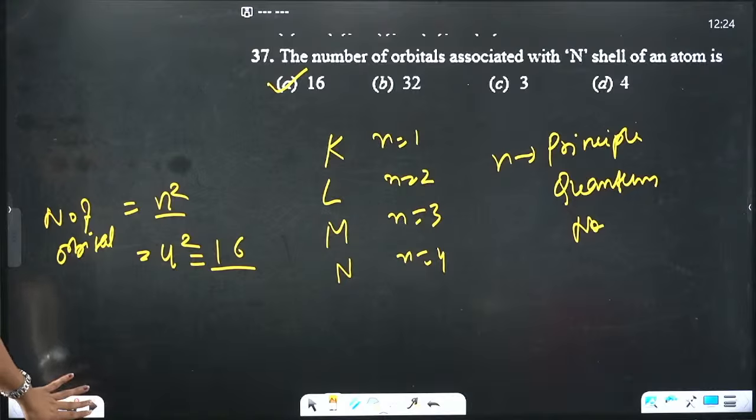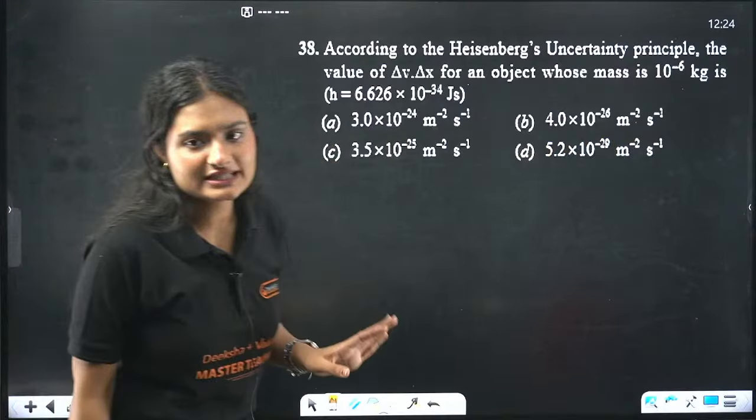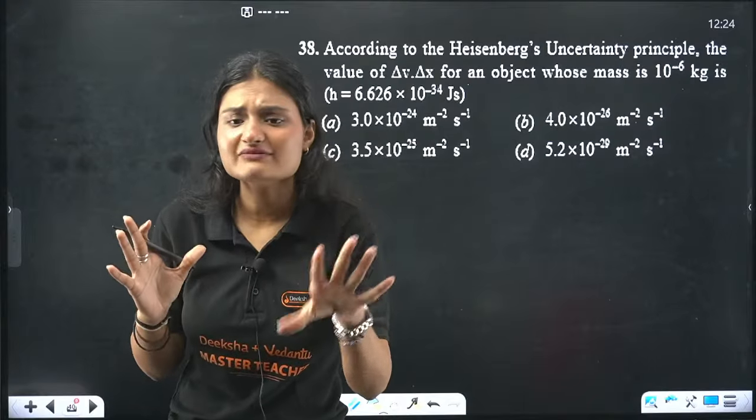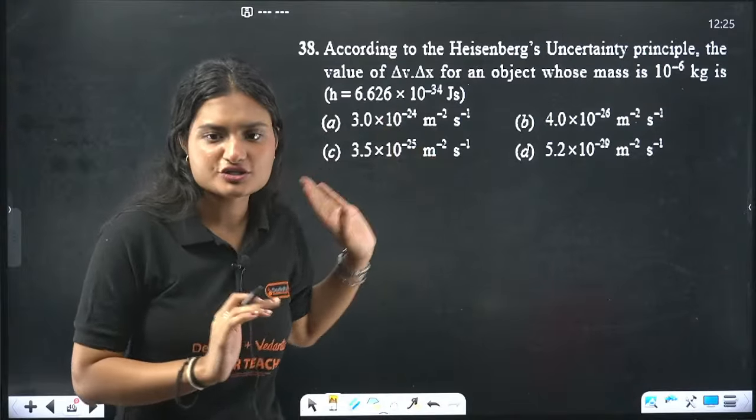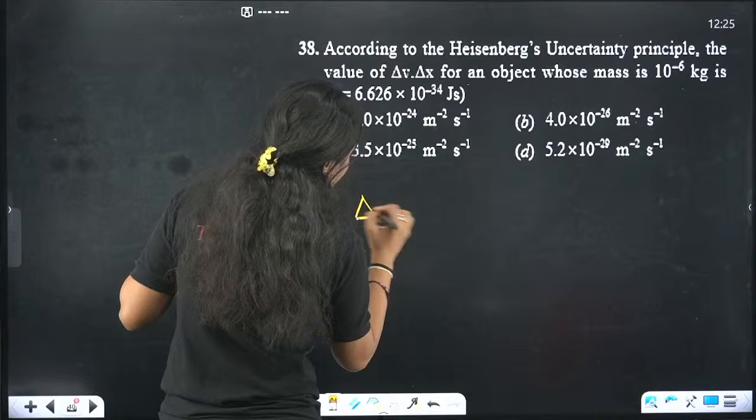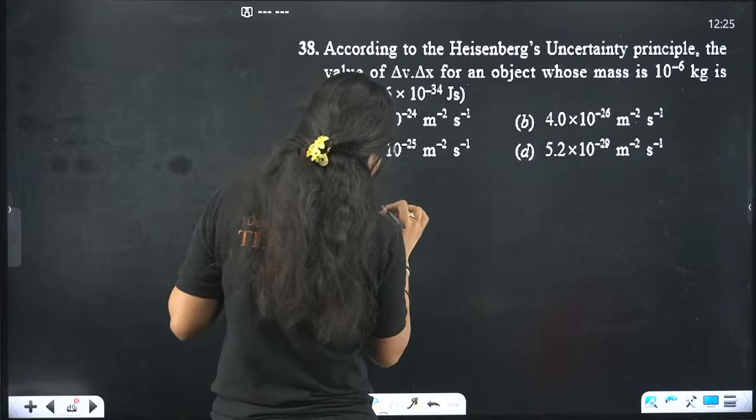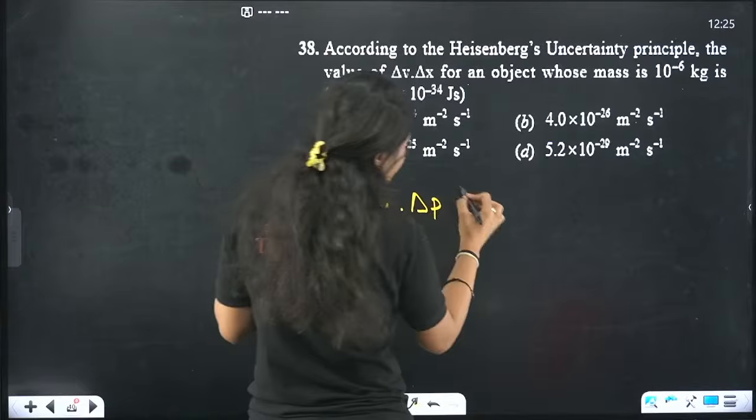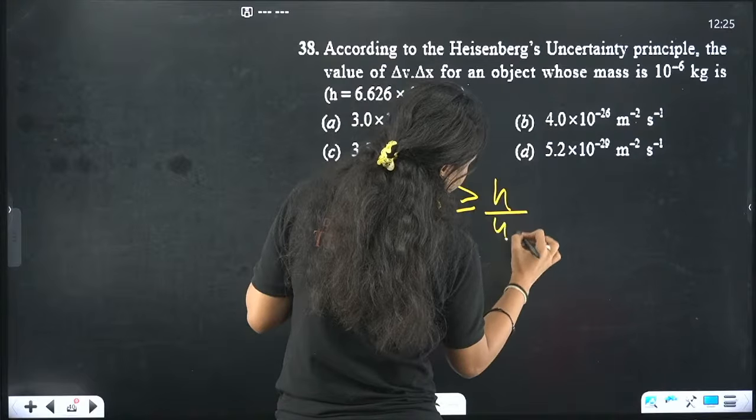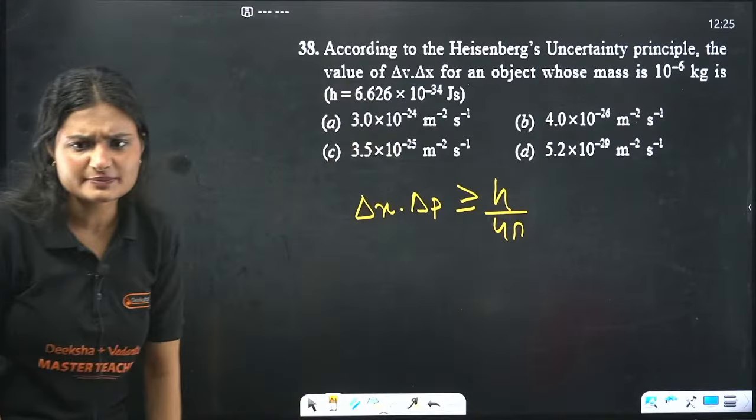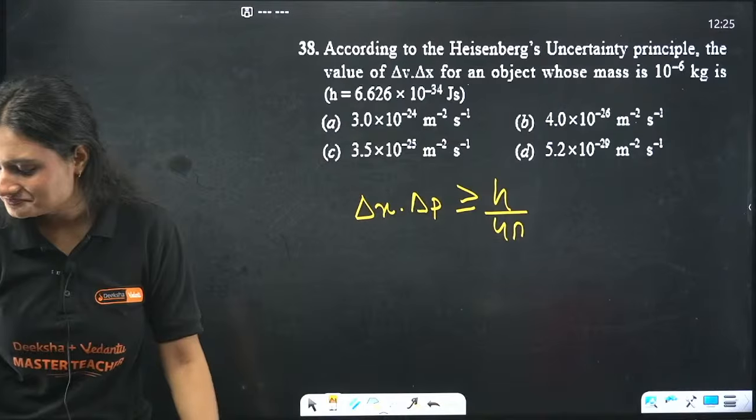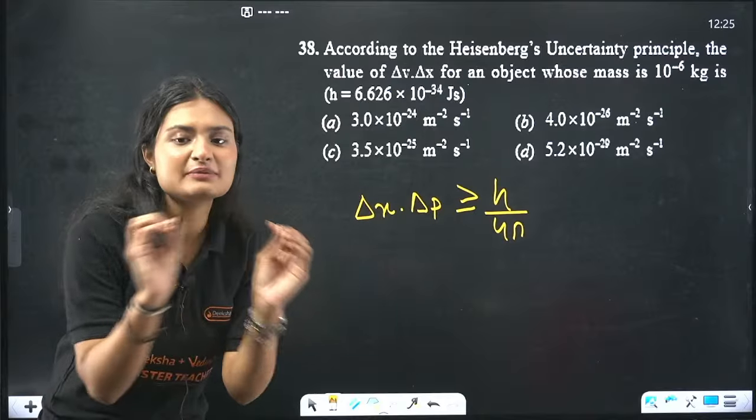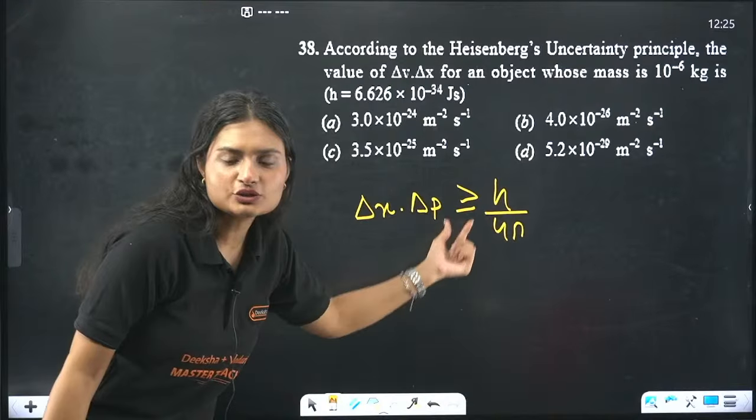Okay. Next question. According to Heisenberg uncertainty principle, you need to tell me the value of delta v dot delta x for an object having a mass of 10 raised to the power -6, Planck constant is also given. Now, I know according to Heisenberg uncertainty principle, the uncertainty in position as well as the uncertainty in momentum, their product should be equal to or greater than h by 4 pi. This is Heisenberg uncertainty principle, not me, Heisenberg. That the uncertainty in position and momentum for an electron or any elementary particle should be greater than or equal to h by 4 pi.